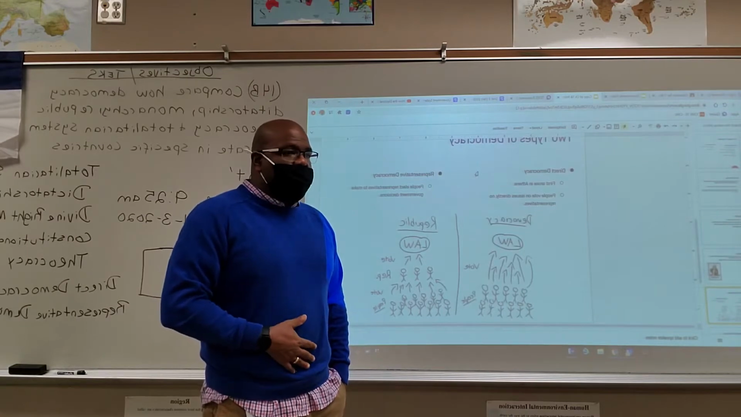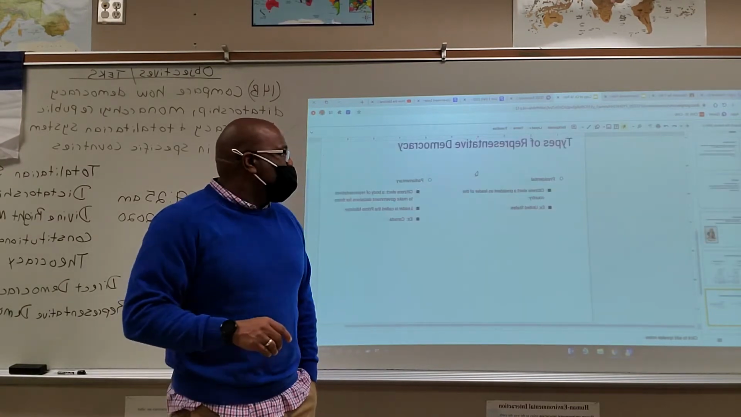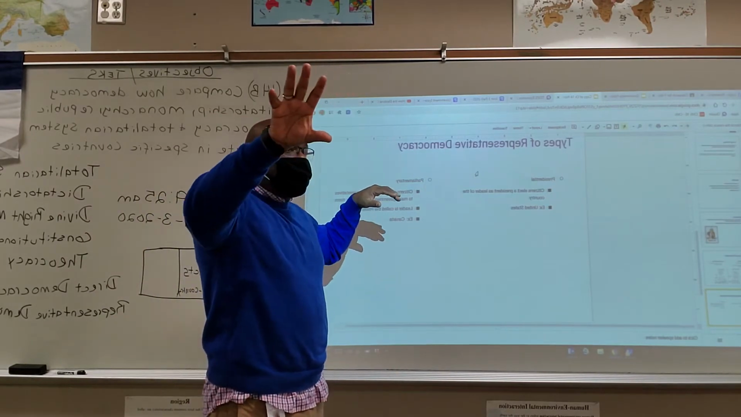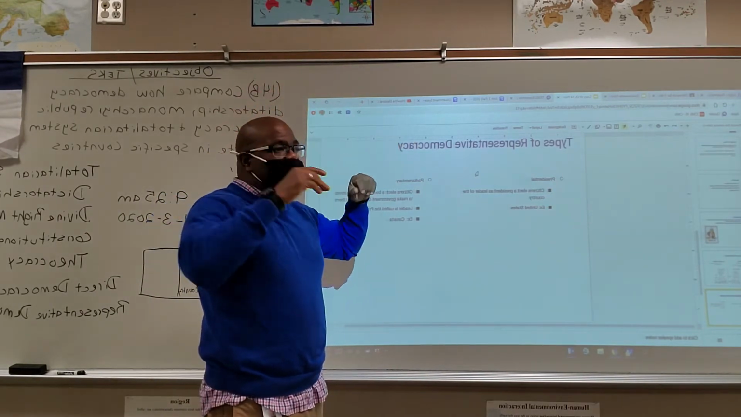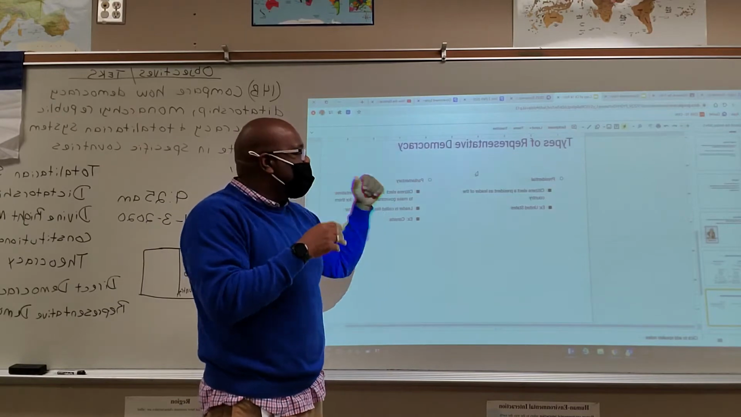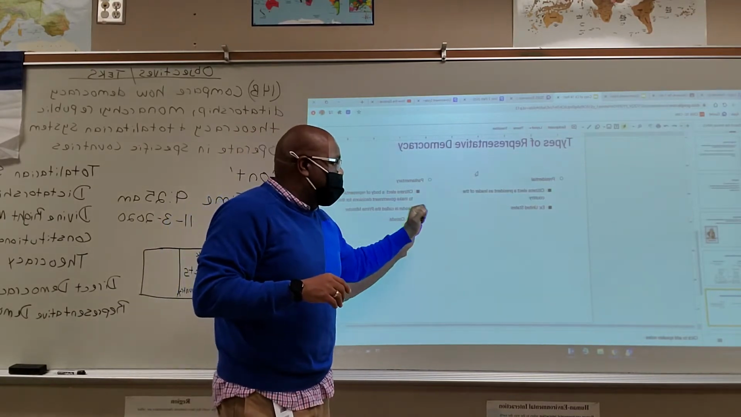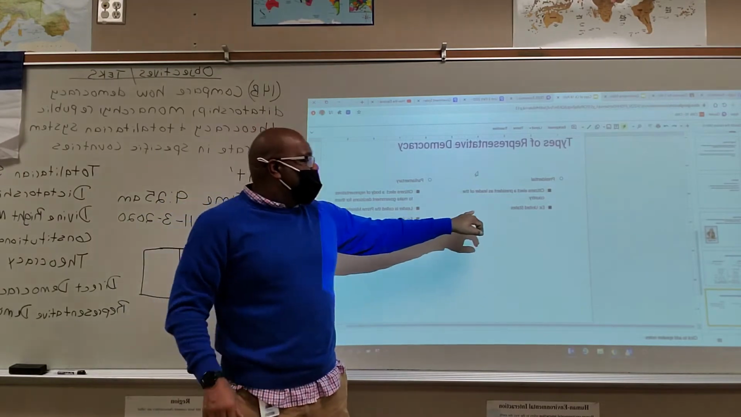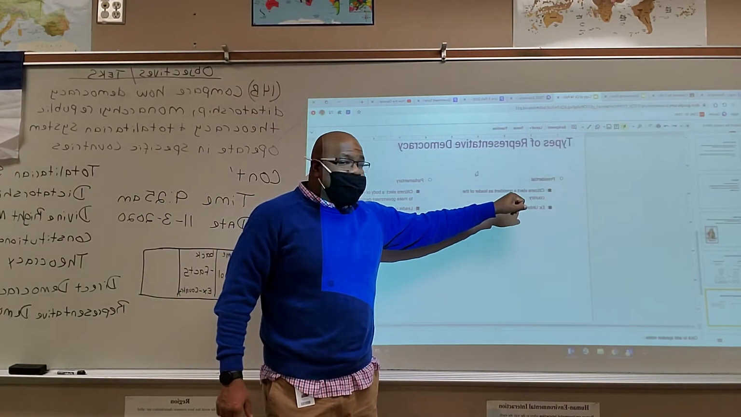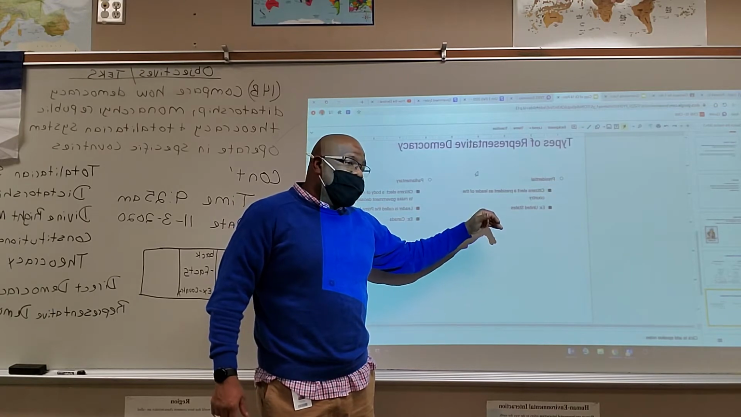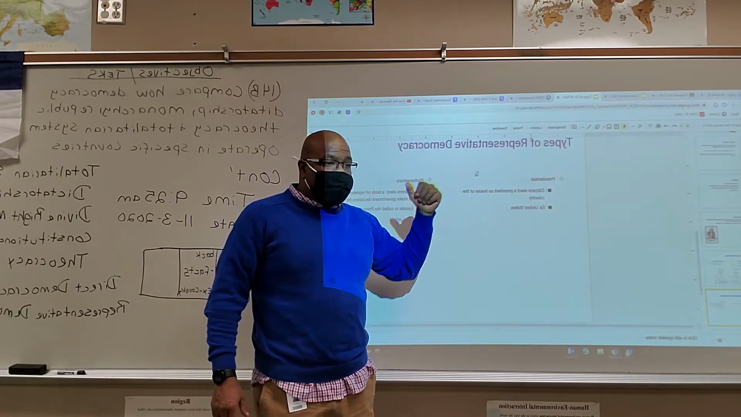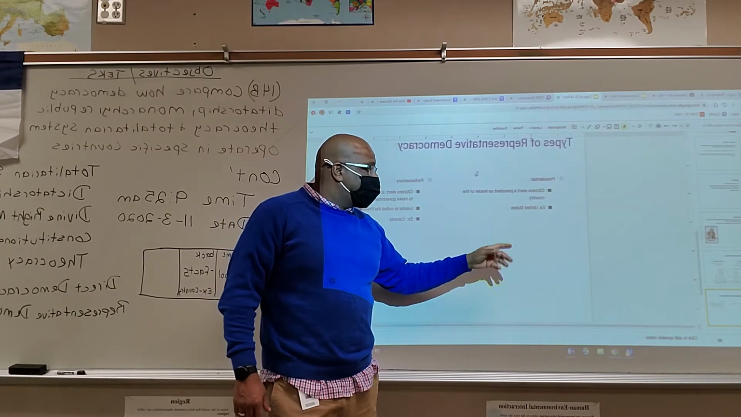Got it? All right, so when we talk about a representative democracy, when we're electing someone to represent us, there are two types. There's a presidential and there's a parliamentary. In a presidential system, that's what we have in the United States, citizens elect a president as the leader of our country. We elect our president in the United States.